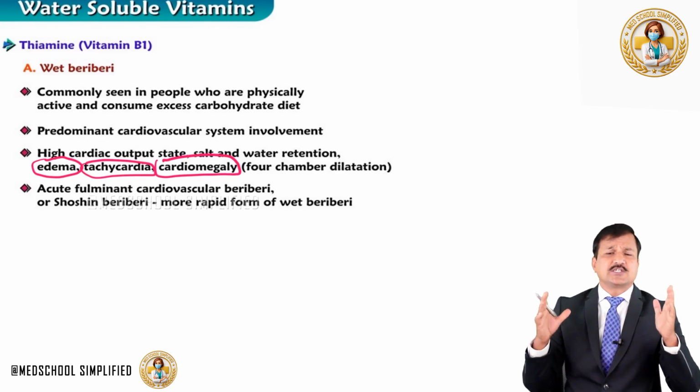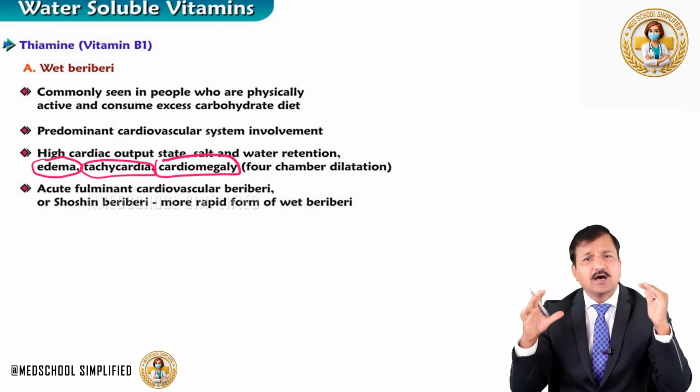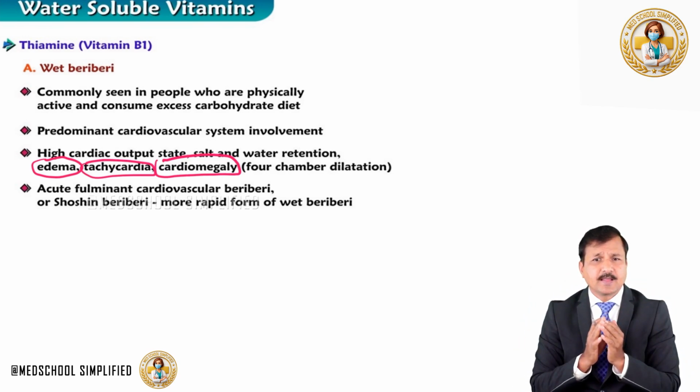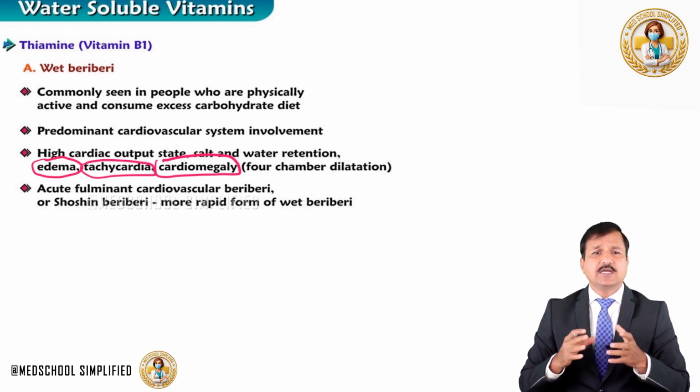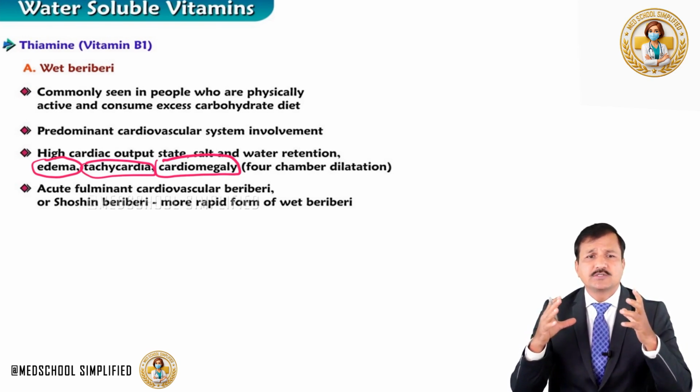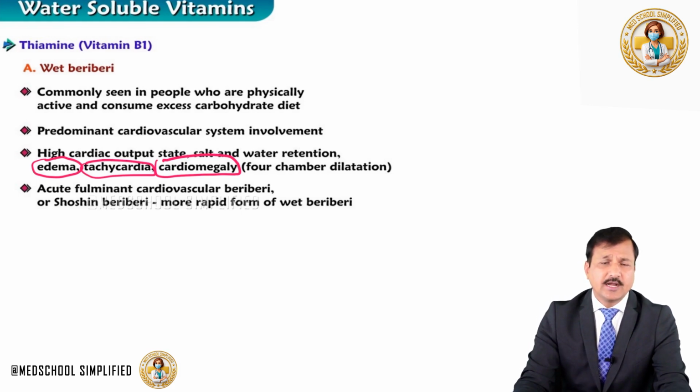When a chest X-ray is taken, we will see a clear cardiomegaly. These are some of the signs that you see there. So basically there will be an overuse injury to the heart, and it can also lead to chest pain.